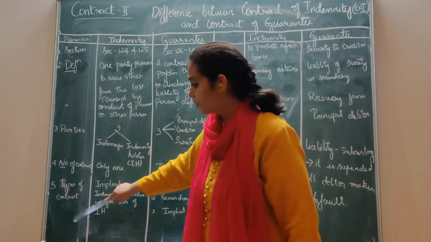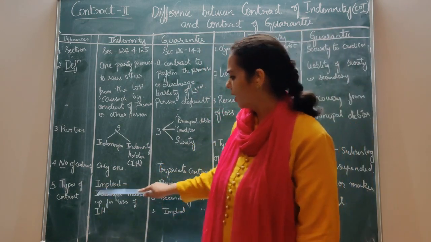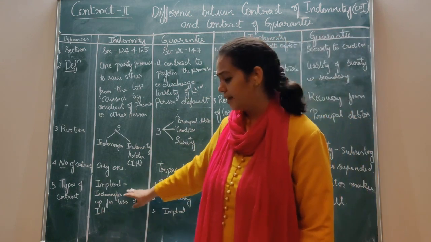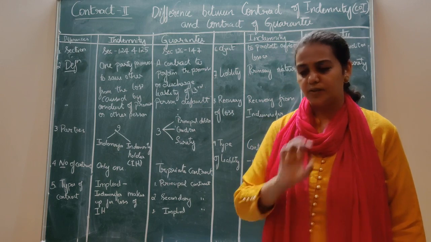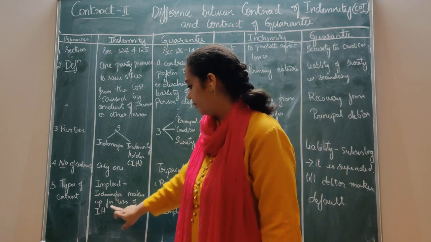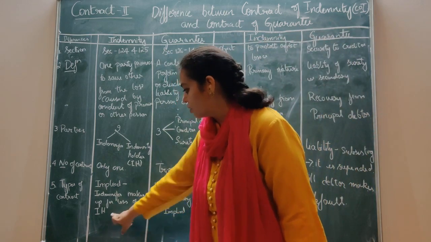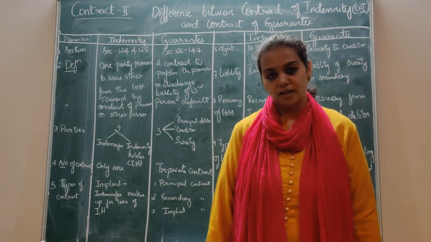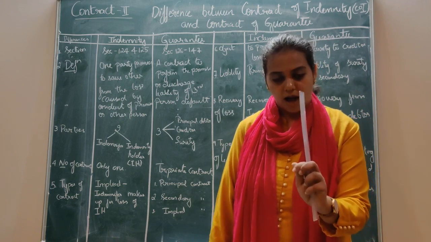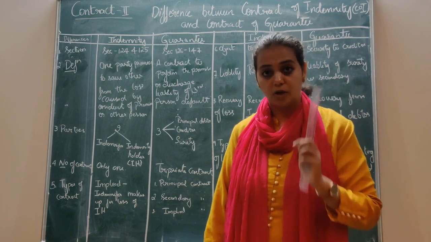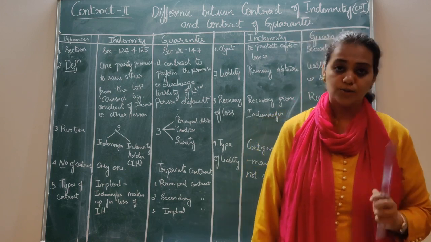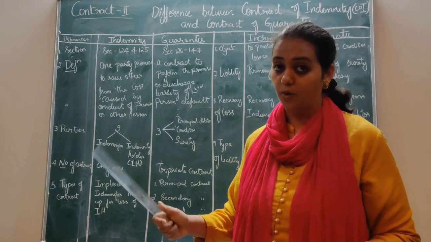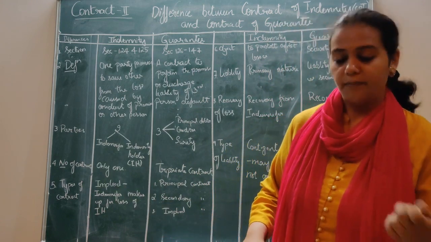Now, what are the types of contract that come in your fifth one? It is an implied contract in this. It is very well said that modes of contract may be written or oral, but it is very much implied that the indemnifier makes up for the losses of the indemnity holder. Got it? Whenever the indemnifier has promised to make up the loss to the indemnity holder, he has to do that. That is, whenever there is some loss incurred by the indemnity holder, the indemnifier will be making up for the losses.